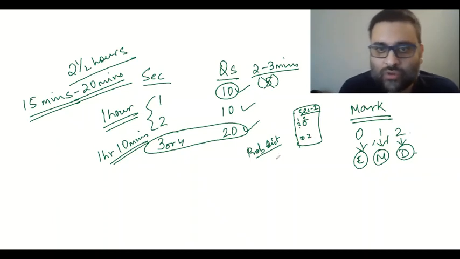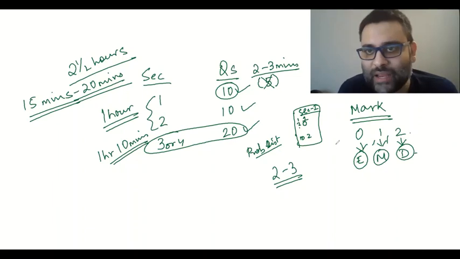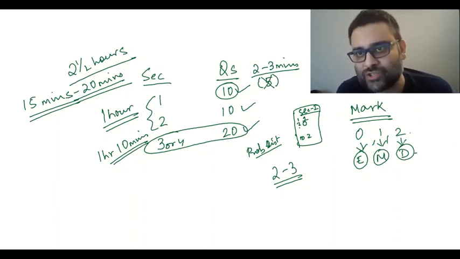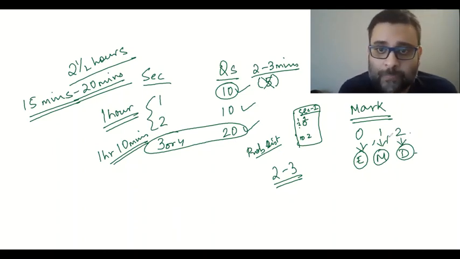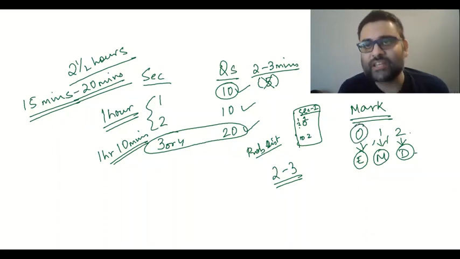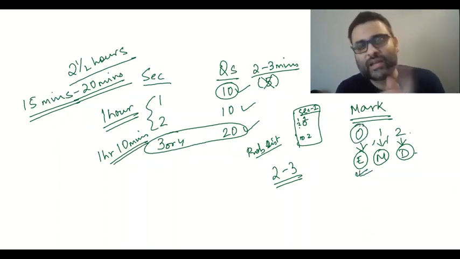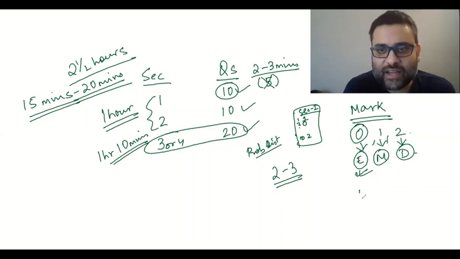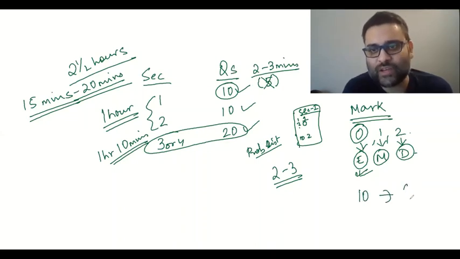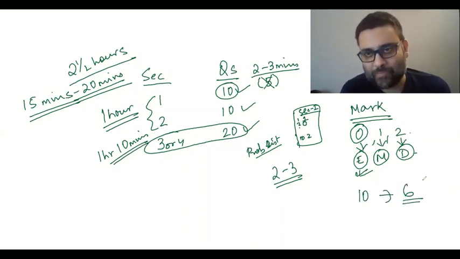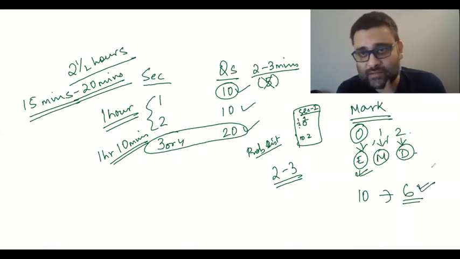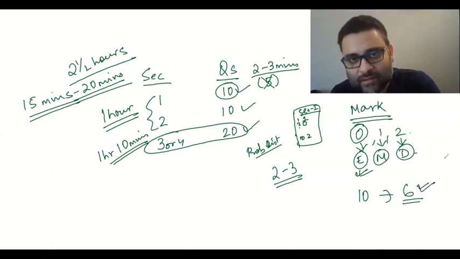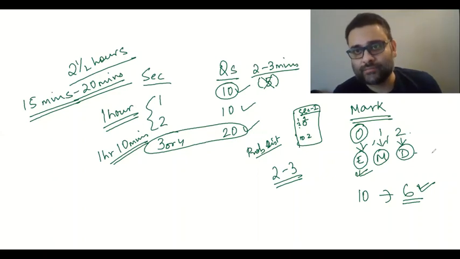So in the first 2 to 3 minutes, I have been able to identify all the easy questions, the medium difficulty and the difficult questions from a particular section. Then what do I do? I attempt all the zeros or all the E's from that particular section. Suppose out of the 10, I have been able to identify 6 questions which were easy for me. Attempt only those 6 for the time being. Attempt it, go on to the next section.